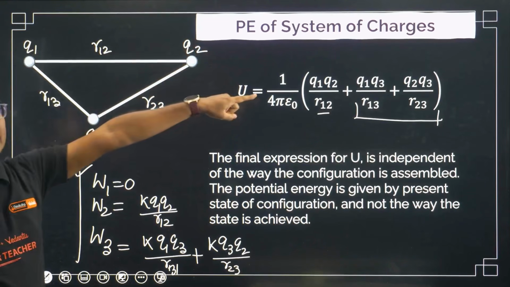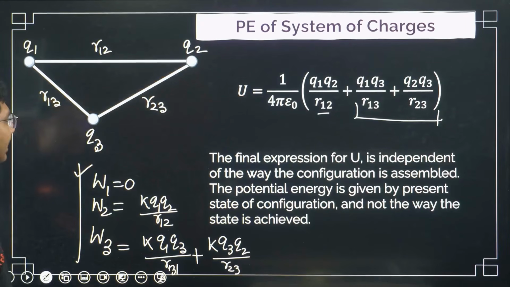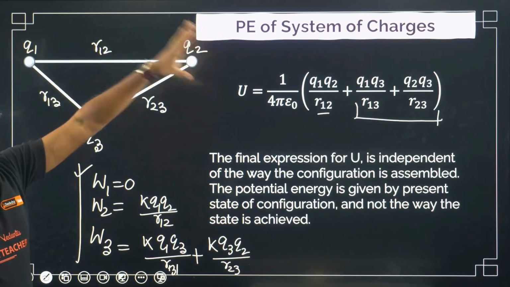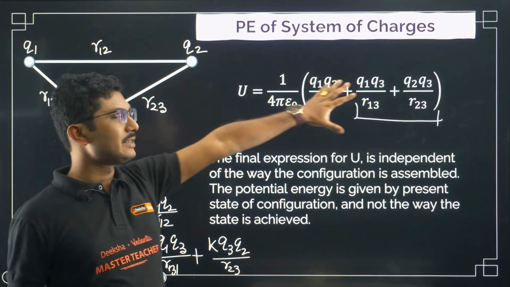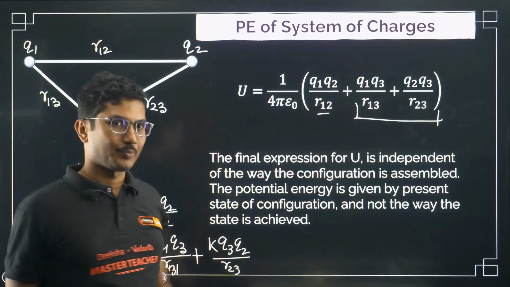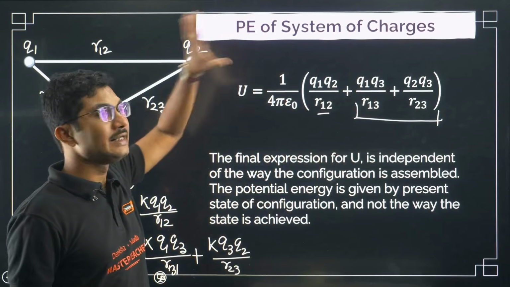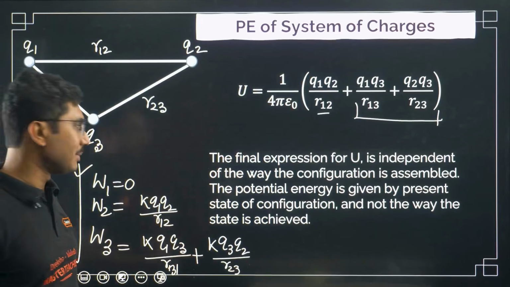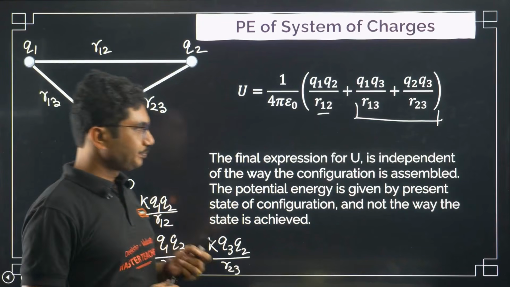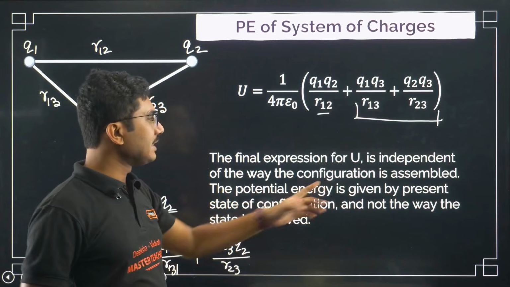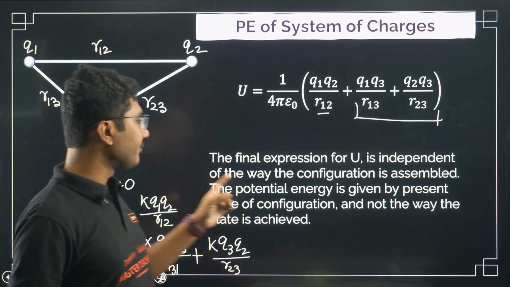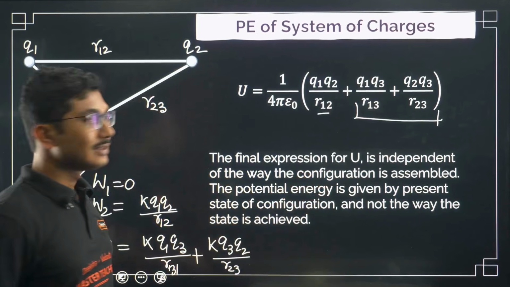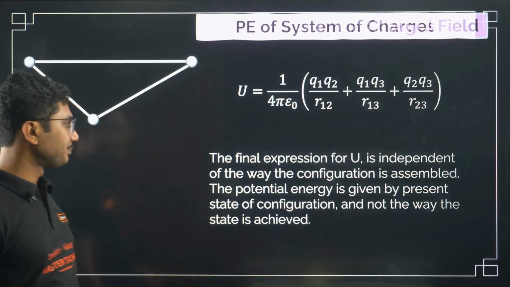That would also be the same value. If you brought Q3 first, Q1 next and Q2 last, then also in that case the energy will remain the same. This energy equation is independent of how the individual charges are assembled. The potential energy is given by the present state of configuration and not the way the state is achieved.